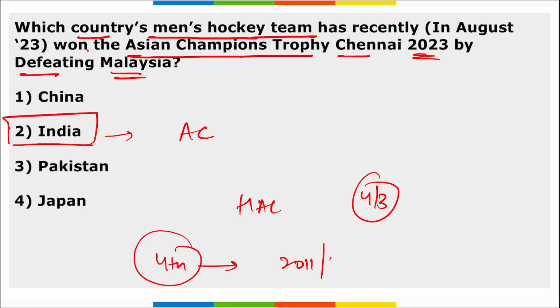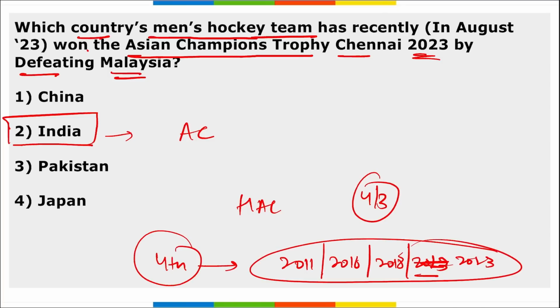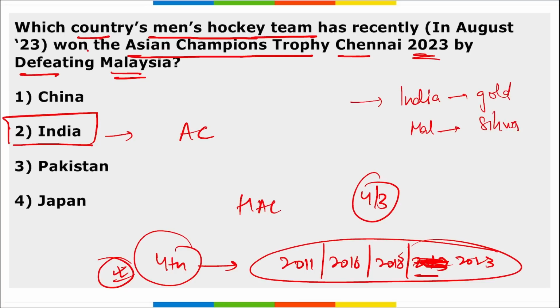First was in 2011, 2016, 2018, 2013, and now in 2023. Sorry, I correct here. It is 2023. These are the four victories, and this is the fourth time that India has won this Asian Championship. Apart from this, we can say India won the gold medal here. Then Malaysia won silver, and which was on the third position? Which country? It is Japan for the bronze medal.